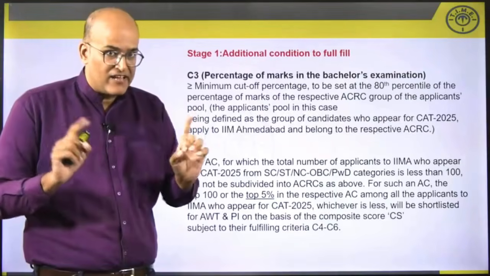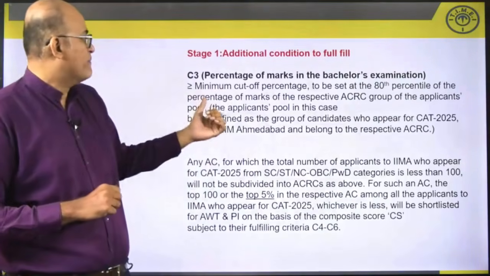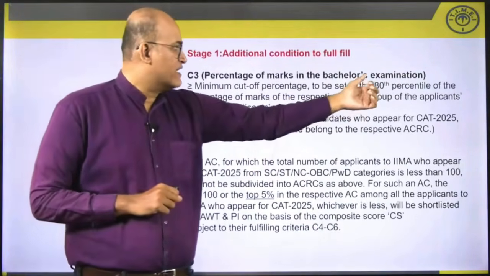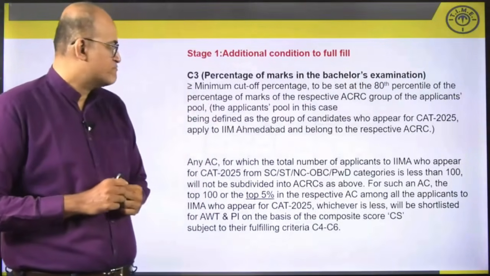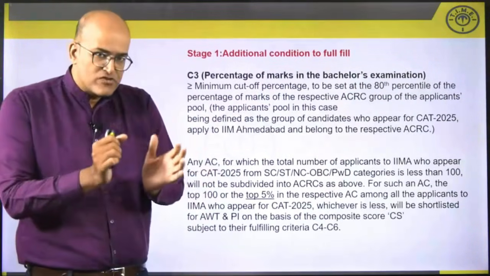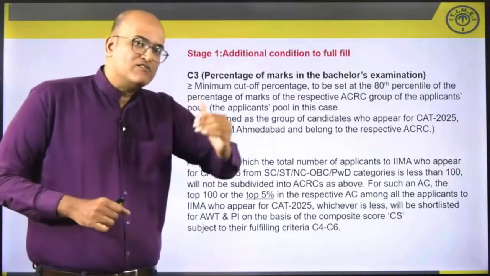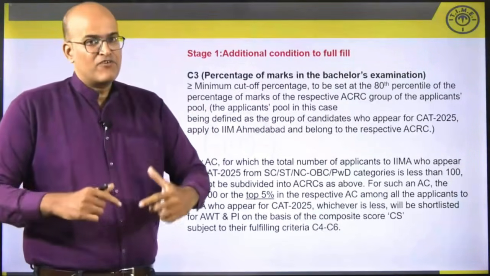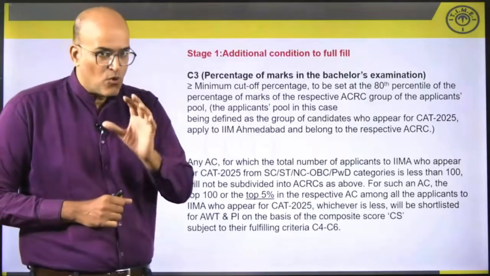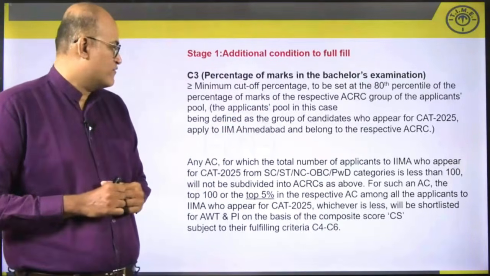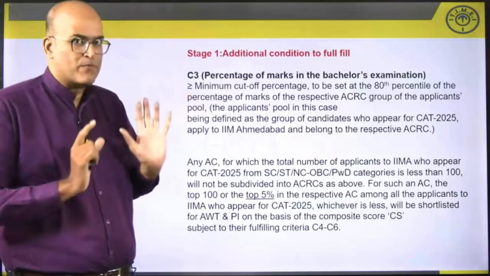It's not percentage, it's the percentile of the percentage of marks of the respective groups of applicant pools. So in each of those AC groups, you have to be among the 80th percentile of that respective group. Only then will you qualify for the interview round as far as the stage 1 process is concerned.